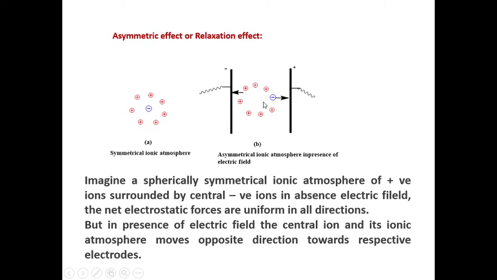If you observe this movement of the central negative ion towards the anode, there is an inward pull from the ionic atmosphere ions, or in terms of number, behind this central ion the number of oppositely charged ions is more when compared to in front of it.